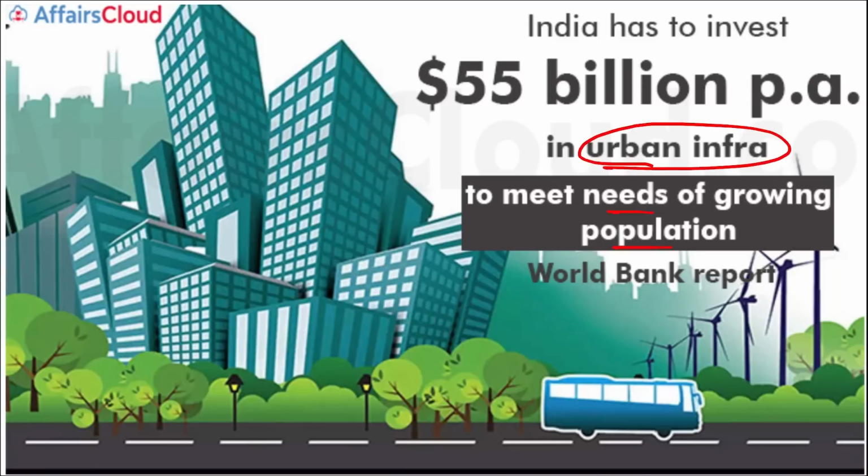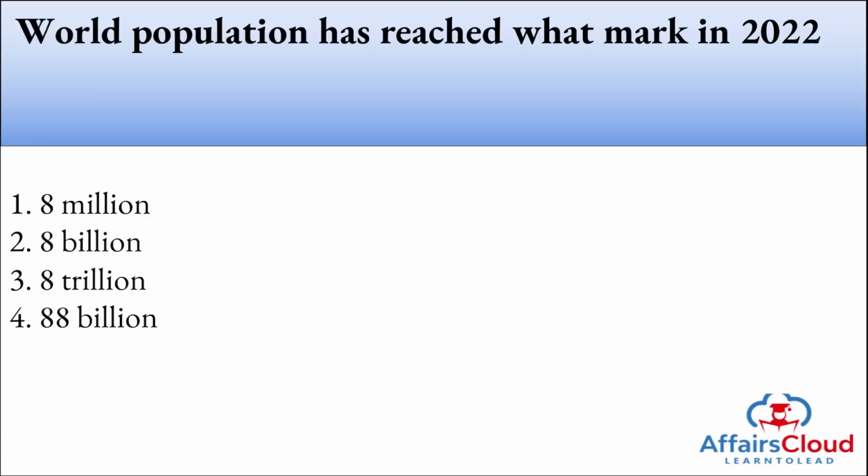All right, next, world population has reached what mark in the year 2022? That means they have reached what target? So world population, as I just mentioned, has reached 8 billion. Now we have 8 billion people all around the world, and this data was released in the UN World Population Prospects 2022 summary of results.